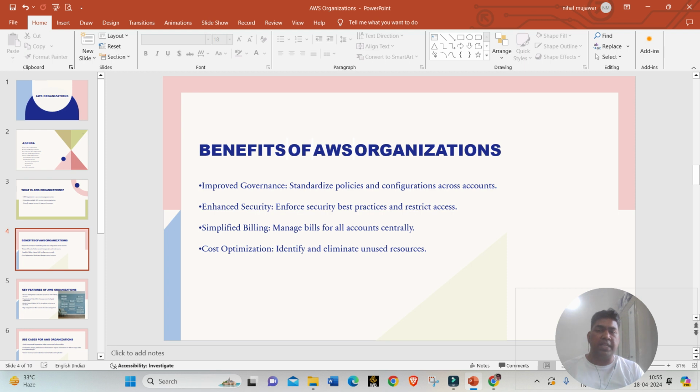Simplified billing: it manages bills for all accounts centrally. So you have 10 accounts. Instead of having individual bills for all 10 accounts, AWS Organizations helps us manage the bills. Another benefit related to simplified billing is cost optimization. It helps us identify and eliminate unused resources, and we can also get some group-level discounts when we go for AWS Organizations. So that is another benefit of using AWS Organizations.